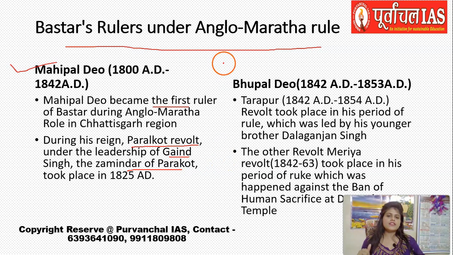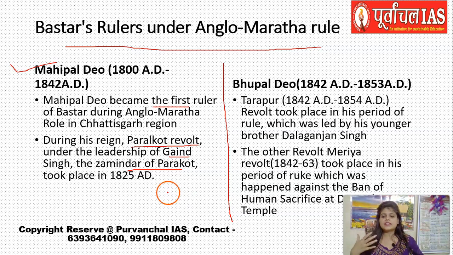A lot of tribal revolt actually took place in Bastar, and the main causes of the tribal revolt were the excessive exploitation, the excessive high land revenue rates, like it was the time of Britishers. They used their exploitative policy, then their policy of making the forest a reserve area where the tribals cannot go, cannot collect anything. These all actually made aggression within the tribals, and they revolted time and again. And there was one such revolt known as Paralkot revolt.